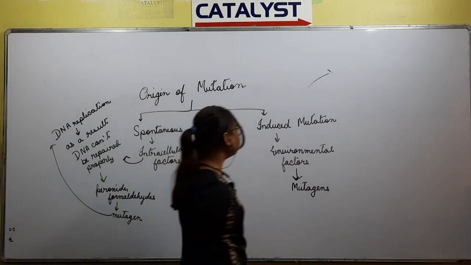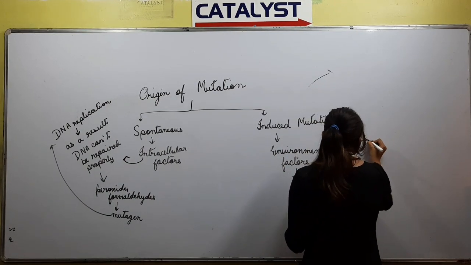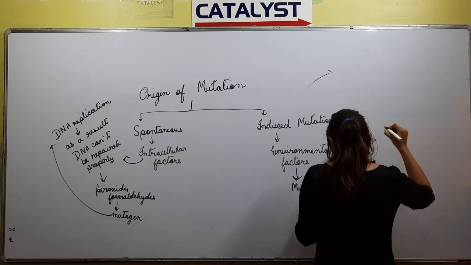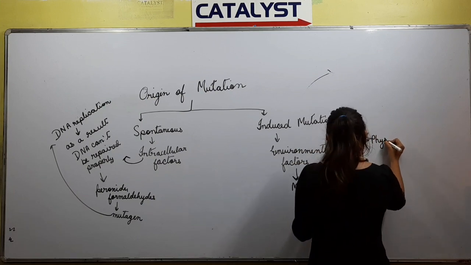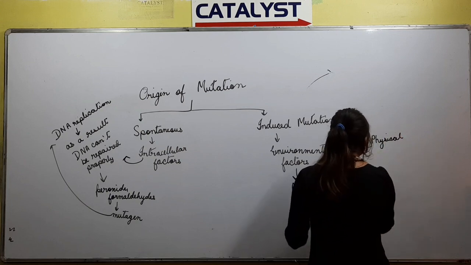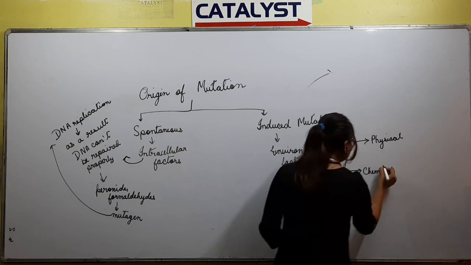In case of induced mutation, mutagens may induce the mutation by three factors. Mutagens can be physical, chemical, or biological.